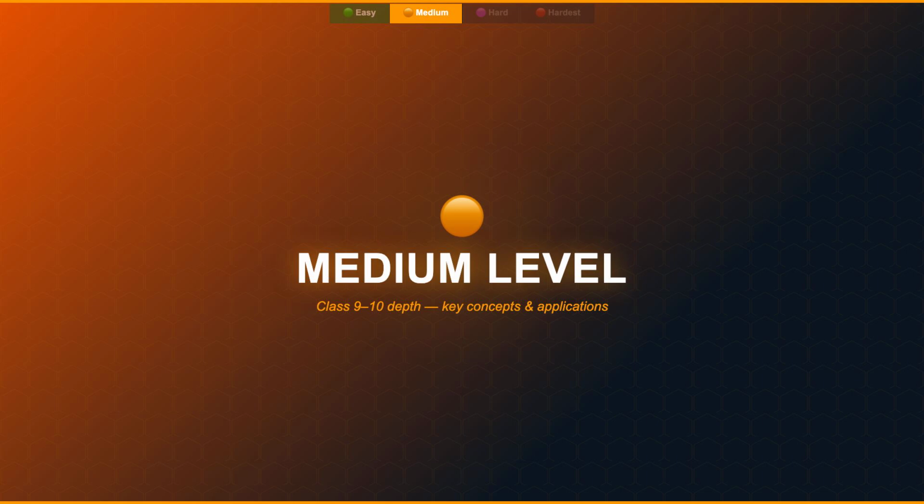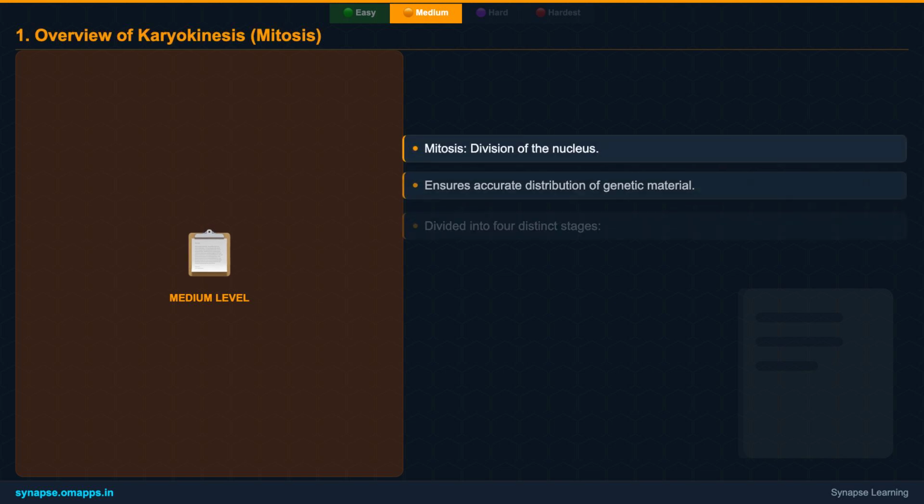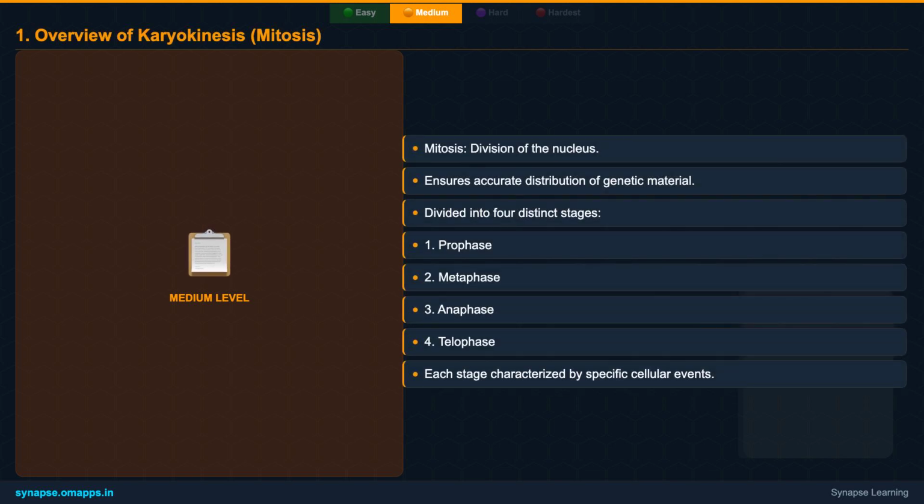Now, let's dive a little deeper into the M phase. We'll explore the specific events that unfold during each stage of nuclear and cytoplasmic division, giving you a clearer picture of this remarkable process. The M phase ensures that genetic material is perfectly distributed to each new cell, maintaining life's blueprint. Mitosis, the nuclear division, is a carefully choreographed sequence of four stages: prophase, metaphase, anaphase, and telophase. Each stage has unique events that prepare the cell for separation. This precise process is fundamental for genetic continuity across generations of cells.